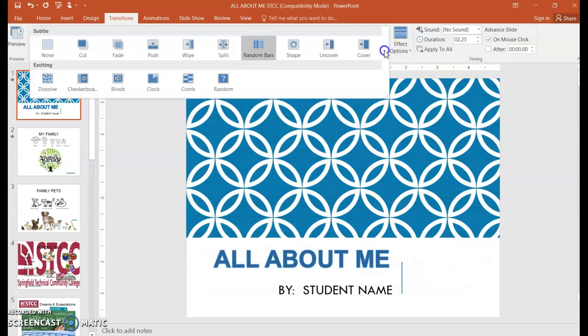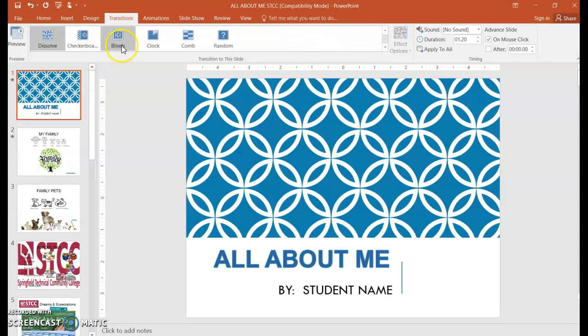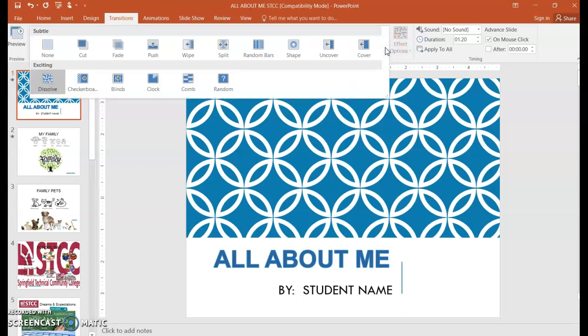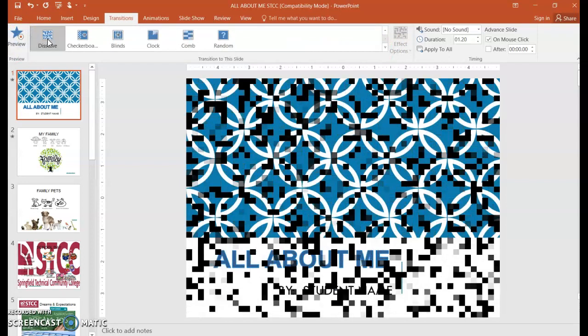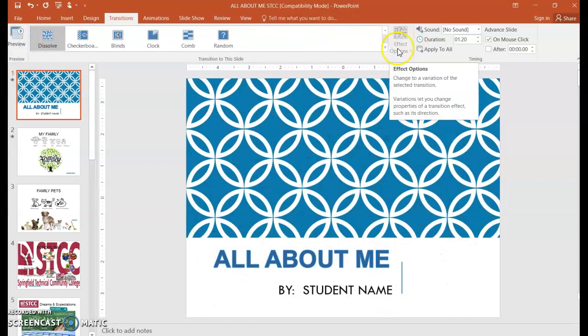If you click the down arrow and choose something else, maybe dissolve, this one overrides the random bars. The most recent selection in the transition becomes the new one. So now the dissolve is the new one, and the random bars is no longer selected. So again, I chose dissolve. There are no effect options. I could add duration if I'd like.